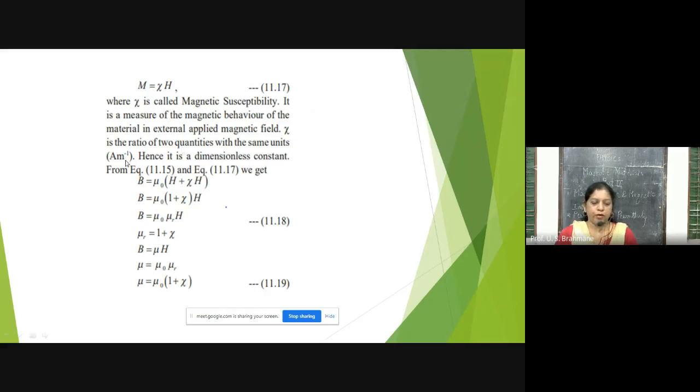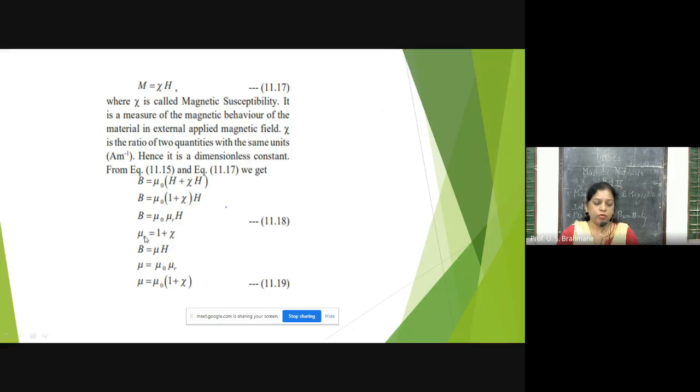Okay, then from the above equation, we'll just substitute for M, that is xi H. So B is equal to mu 0 (H plus xi H). Now H is common, we'll just take it out. So we'll get mu 0 (1 plus xi) H. Now what is 1 plus xi? It is nothing but mu r. Mu r is the relative permeability, and mu r is equal to 1 plus xi.